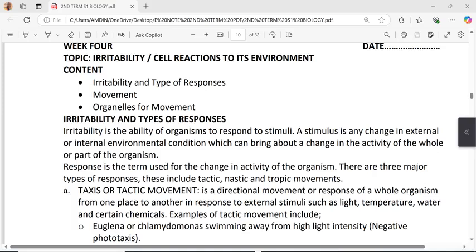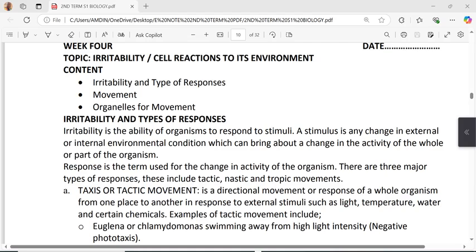In this tutorial, today we are going to look at irritability and cell reaction to its environment. Under the content, we are going to look at irritability and types of responses. We are also going to look at movement and organelles for movement. Now, irritability and types of responses.